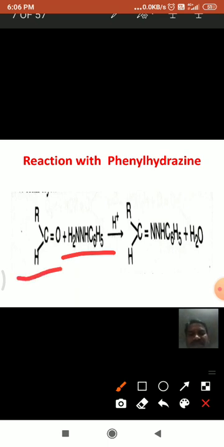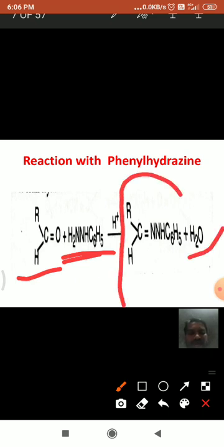And see here, aldehydes combine with phenylhydrazine with the loss of water molecule, they form phenylhydrazone product. That is, aldehydes and ketones react with phenylhydrazine to form crystalline solids known as phenylhydrazones.